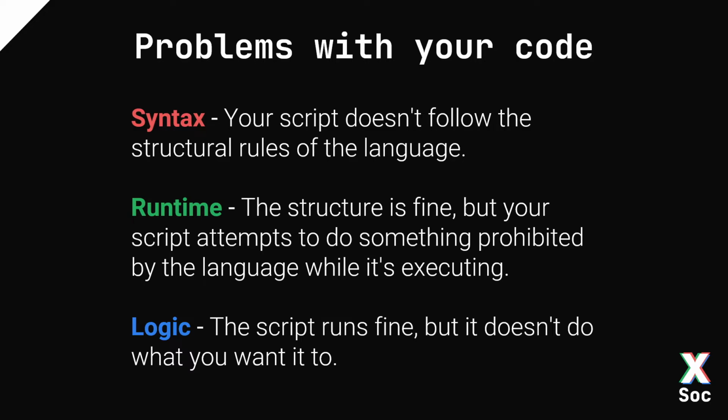So we can generally put these problems into 3 categories: syntax, runtime, and logic. Syntax is where your script doesn't actually follow the structural rules of the language. So for example, putting the space in that variable name, like I mentioned earlier. Runtime is if the structure's fine, but you actually try to do something that's prohibited by the language. So for example, dividing by 0. And logic is where the script runs perfectly fine, there are no errors, it just doesn't do what you wanted it to do, which unfortunately Python does not pick up. So Python exceptions are only going to catch the first 2, whereas the last one is on you.